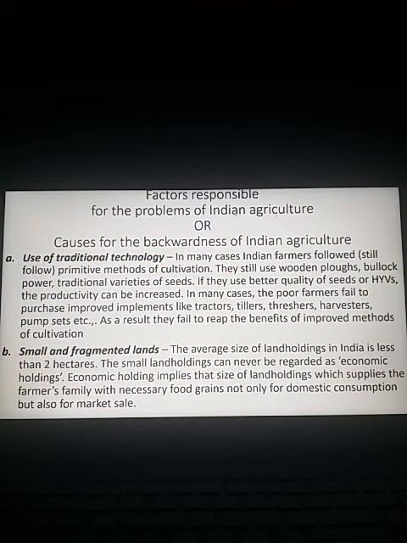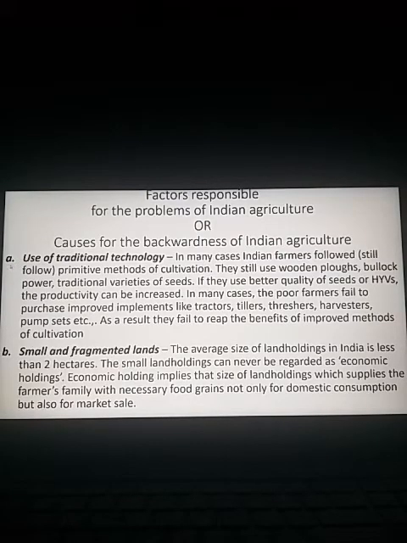In fact, this question can also be asked: what are the causes for the backwardness of Indian agriculture? Please keep it in mind. Either they may ask about the backwardness of Indian agriculture or its problems, but anyway, the answer remains the same. Let us discuss each one of them in detail.